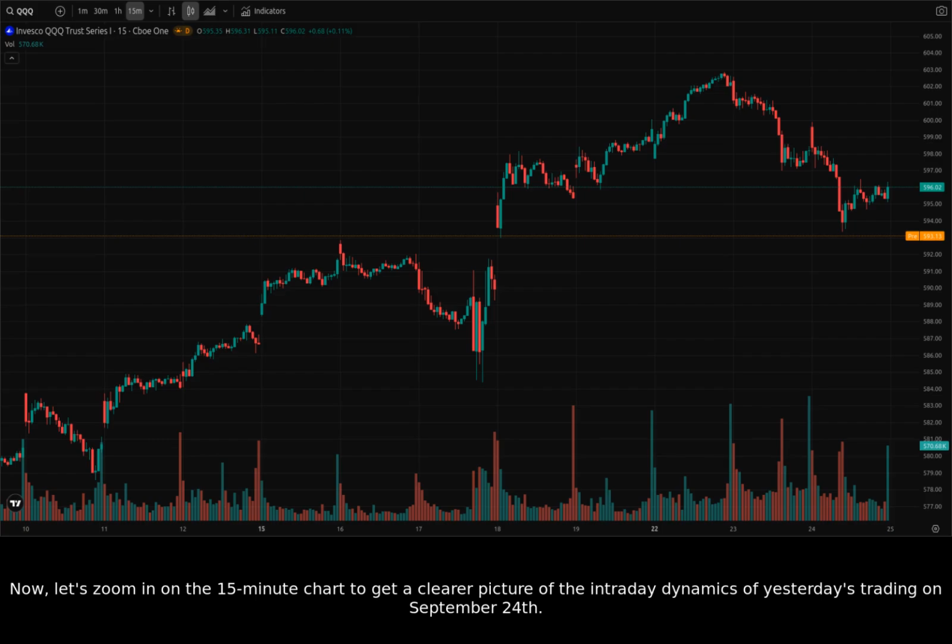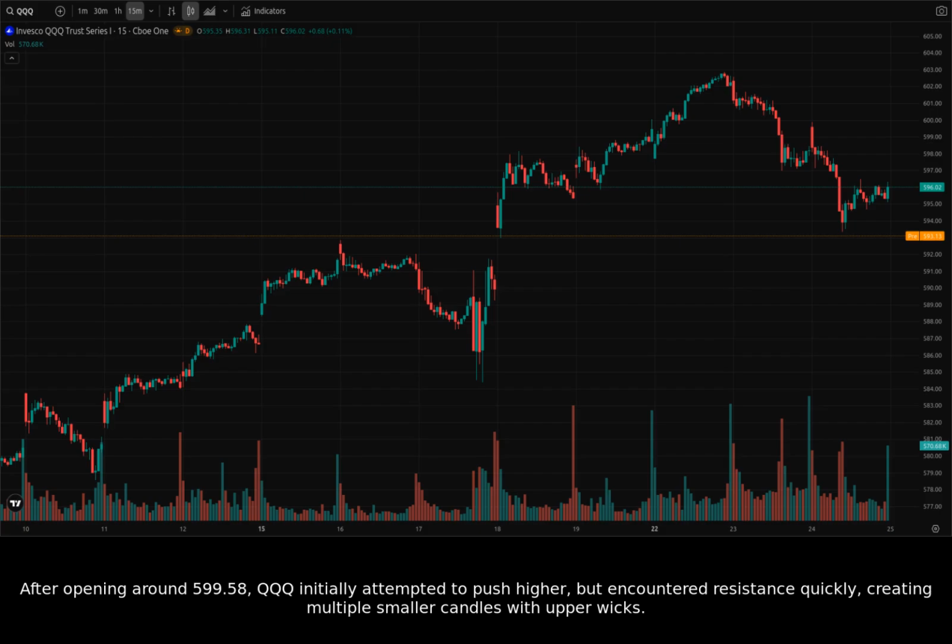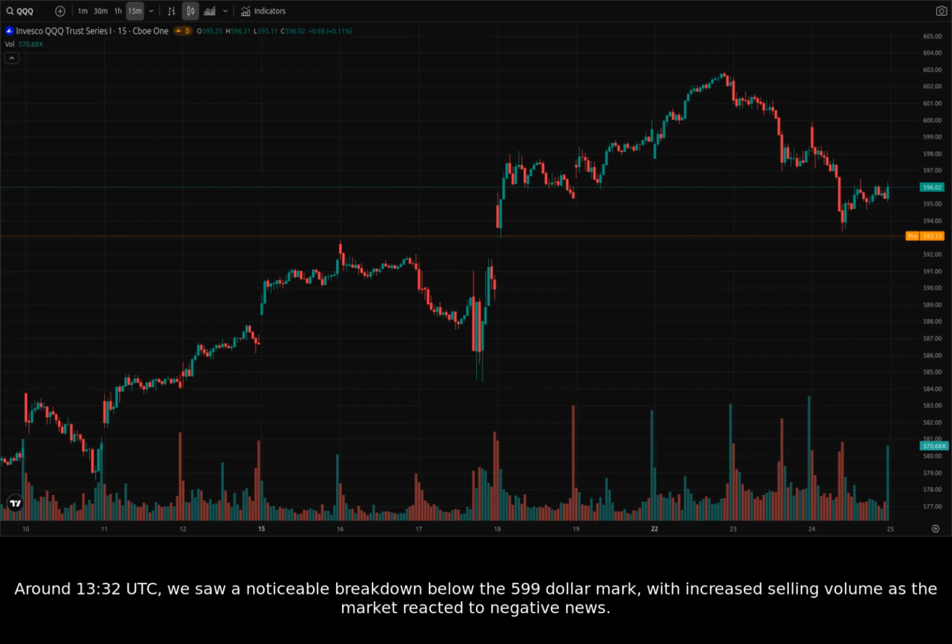Now, let's zoom in on the 15-minute chart to get a clearer picture of the intraday dynamics of yesterday's trading on September 24th. After opening around 599.58, QQQ initially attempted to push higher, but encountered resistance quickly, creating multiple smaller candles with upper wicks. Around 13:32 Coordinated Universal Time, we saw a noticeable breakdown below the $599 mark, with increased selling volume as the market reacted to negative news.